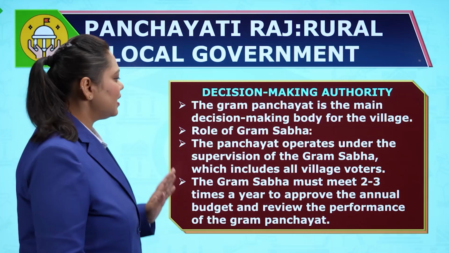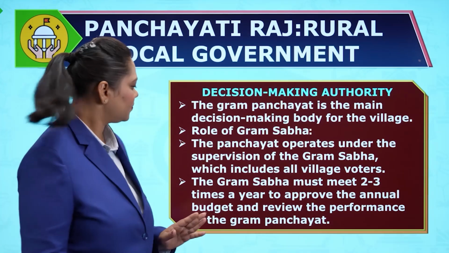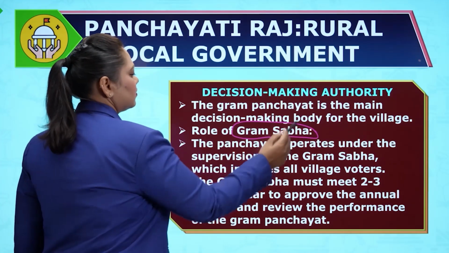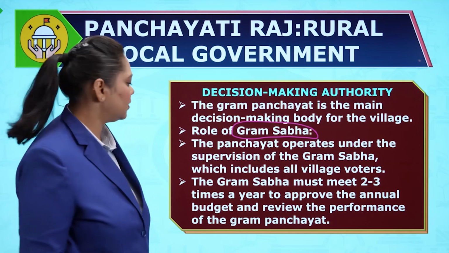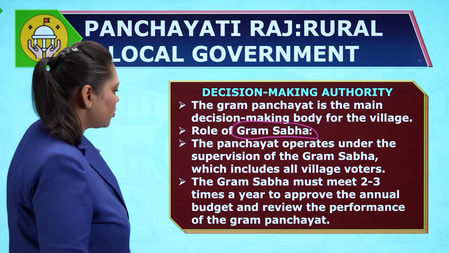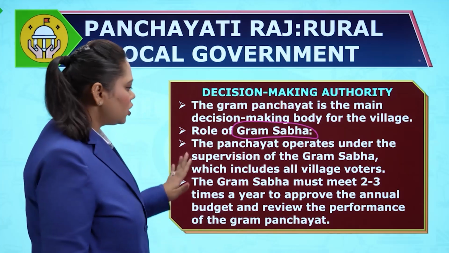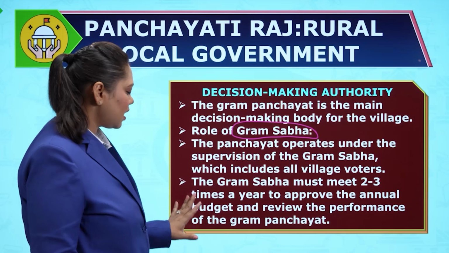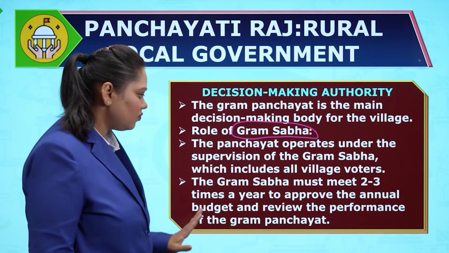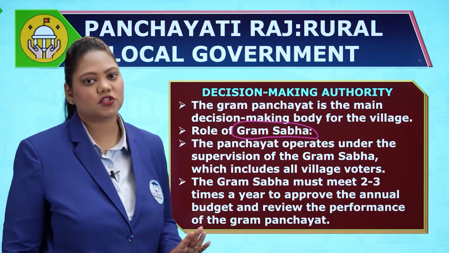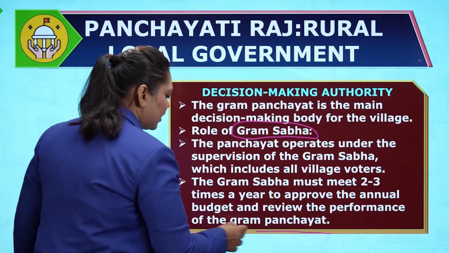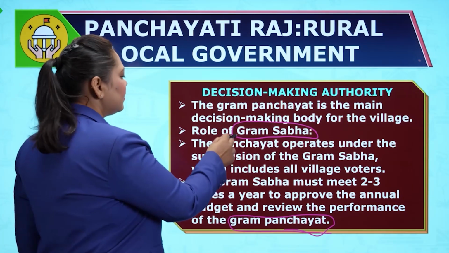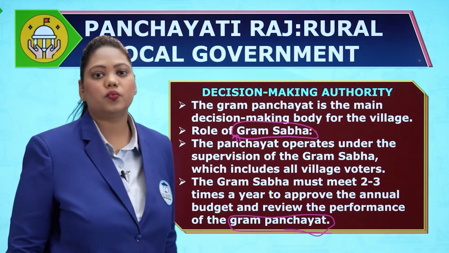Decision-making authority. The Gram Panchayat is the main decision-making body for the village. Role of the Gram Sabha. Now, the Gram Sabha are the people in the village, the voters or the adults in the village. The Panchayat operates under the supervision of the Gram Sabha, which includes all village voters. The Gram Sabha must meet 2 to 3 times a year to approve the annual budget and review the performance of the Gram Panchayat. So please understand, the Gram Panchayat is like the committee of the Panch and the Sarpanch, and the Gram Sabha are all the village voters.